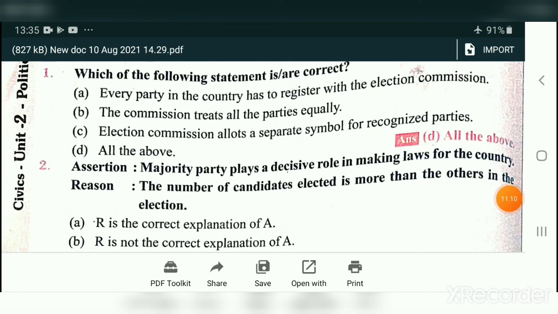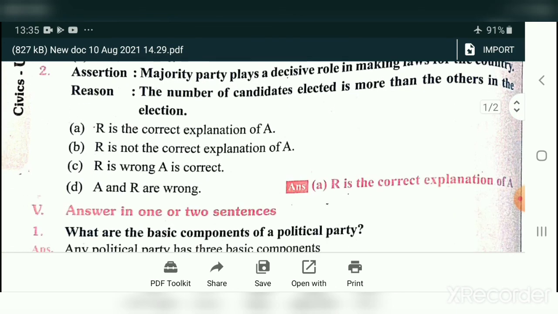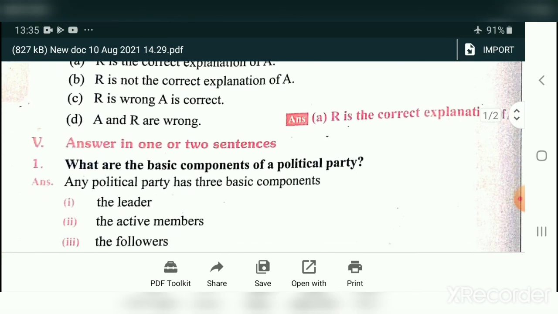Students, today we have revised lesson number 2 in geography and lesson number 2 in civics, landform and political parties, all the 2 mark questions. In civics, we have revised 2 marks and detail. The remaining portions I will give later.